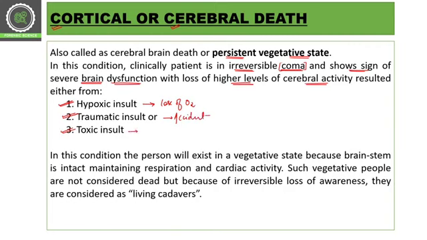Toxic insult comes from any toxic substance, let's say poison or drugs, or a mixture of multiple drugs. Because of these, the person can lose the higher levels of cerebral activity, the brain shows dysfunction, and it may go into irreversible coma.